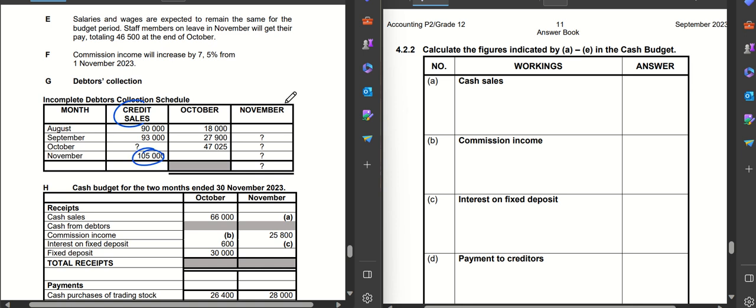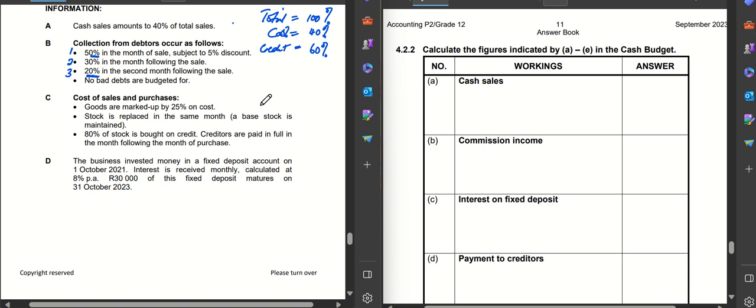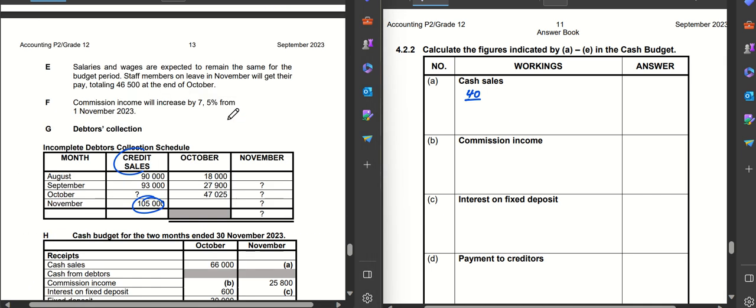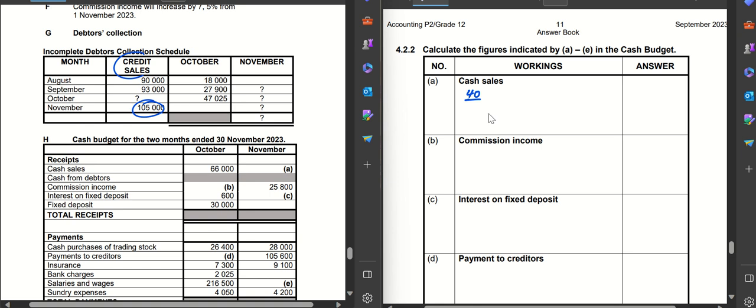But what we want is cash sales, which we have established is 40. We know credit sales are 60. So it will be 40 over 60 multiplied by 105,000. That would then give us 70,000. That becomes the answer to A.